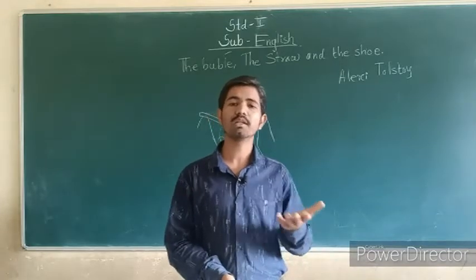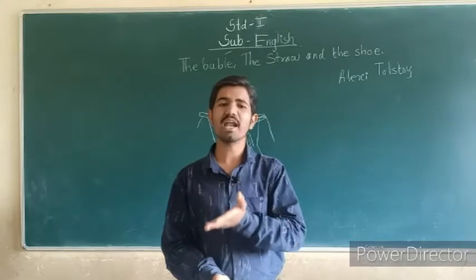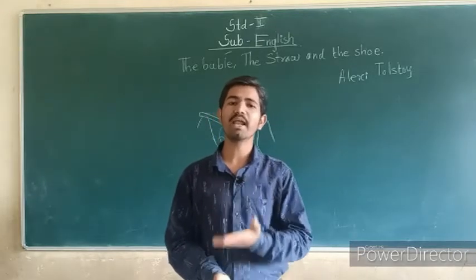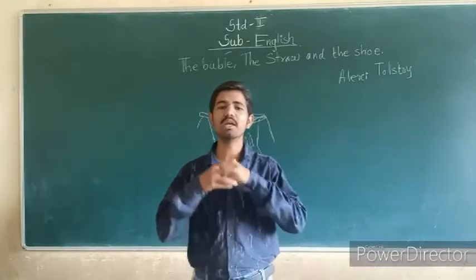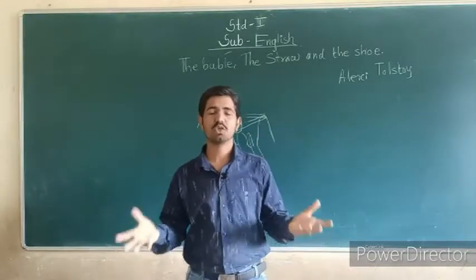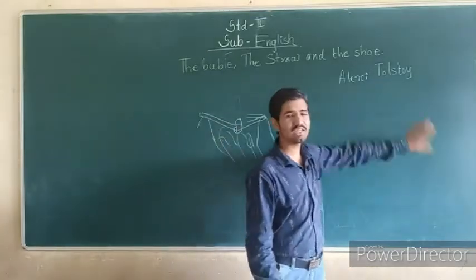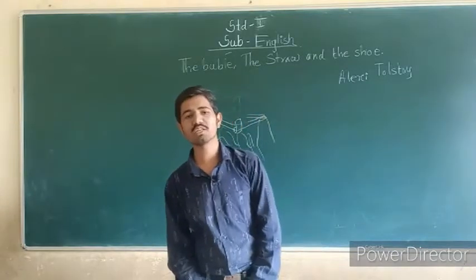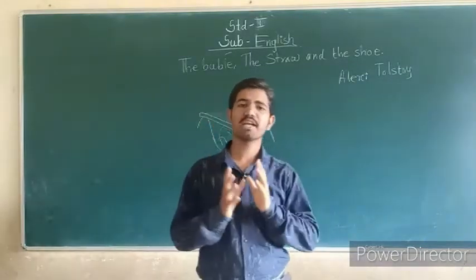And what happened? The bubble, seeing this, laughed bigger and bigger, and at that time what happened? He laughed bigger and bigger, and at that time he burst. So students, do all of you understand this story? The story is written by Alexei Tolstoy. So all of you understand this story?